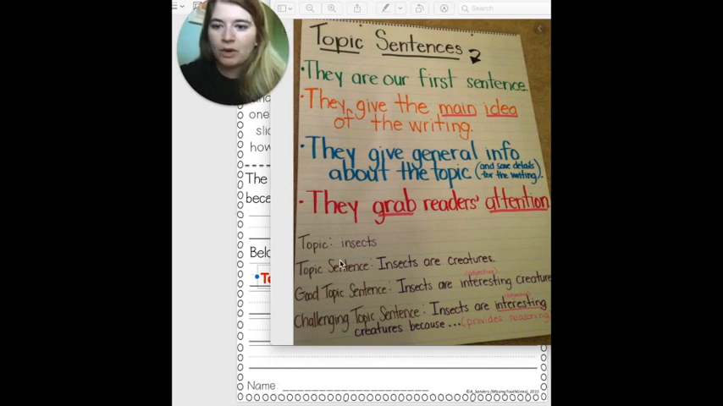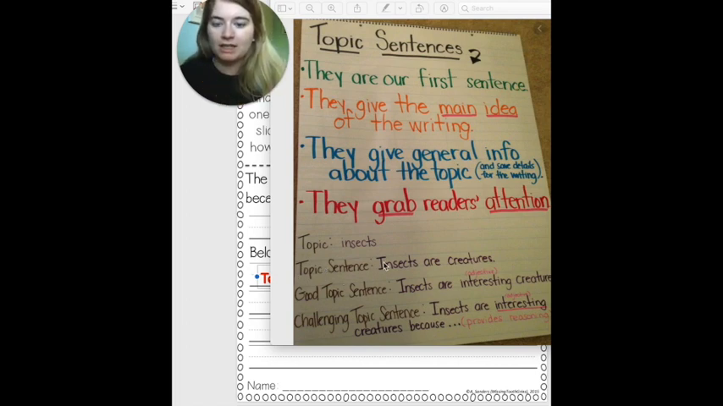So for example, if we look down here, you can see that there is a difference between a topic and topic sentences. So the topic would be insects. That can be anything. Anything can be a topic. Food, school, friends, the sky, trees, anything can be a topic. A topic sentence is a full sentence.